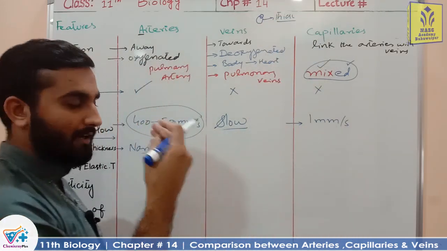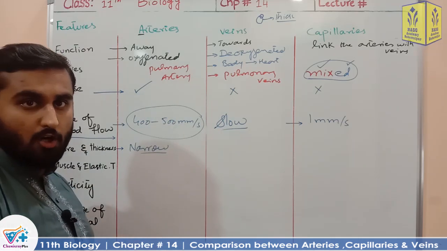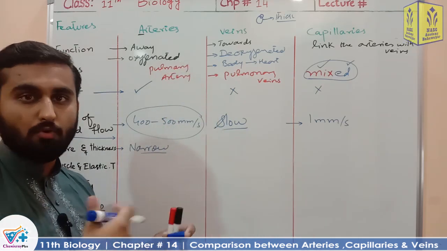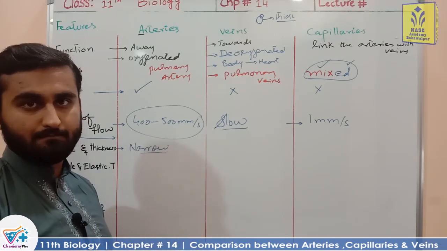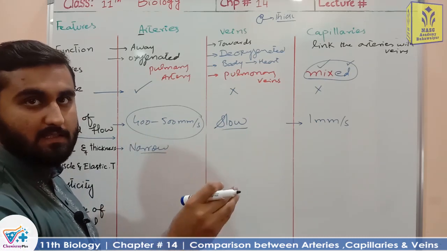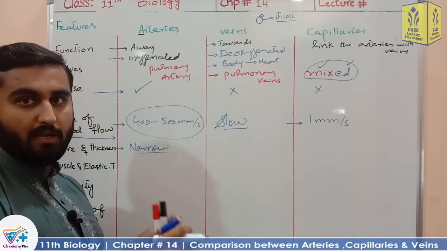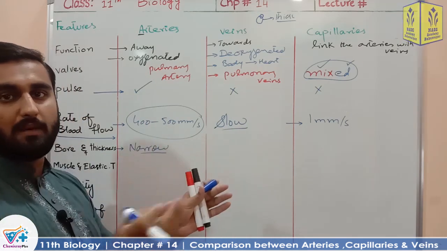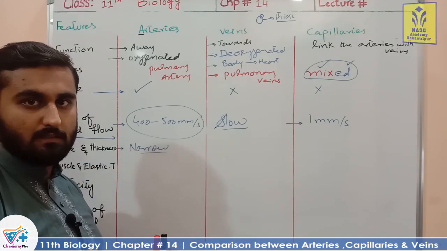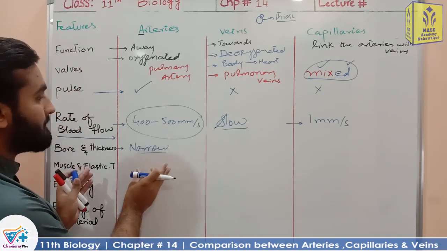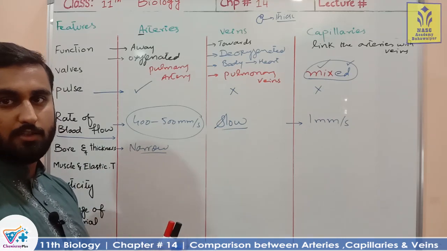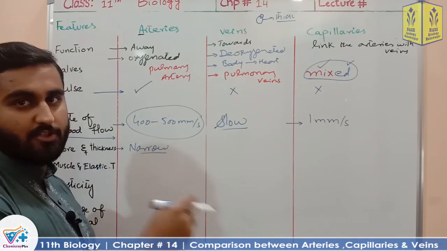Why are the walls of the arteries thick? Because the walls of the arteries have much more smooth muscle in them. They have greater thickness. The arteries have to bear larger pressure. A great force is applied when the blood is pushed into the arteries. Clear? That's why Allah made the arteries much thicker, to bear that high pressure.